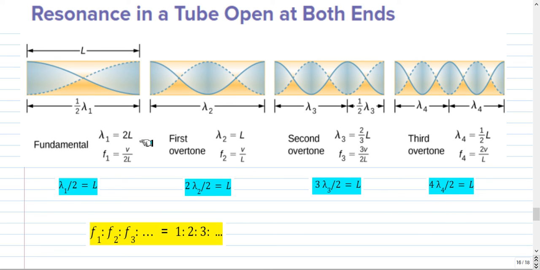From this we get lambda 1 as 2L, lambda 2 as L, lambda 3 as 2L by 3, and lambda 4 as L by 2. And the frequency is velocity by the wavelength. So V by 2L is the fundamental, the next higher frequency is V by L, F3 is 3V by 2L, and F4 is 2V by L. So the ratio of frequencies is 1:2:3. If F1 is the fundamental, the next higher frequency is twice that, and the next higher frequency is 3 times the fundamental.